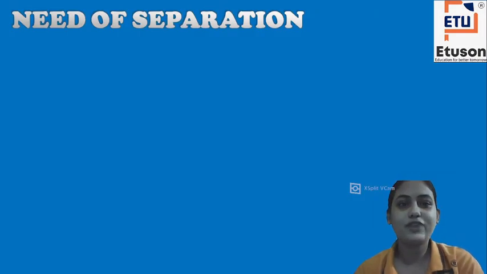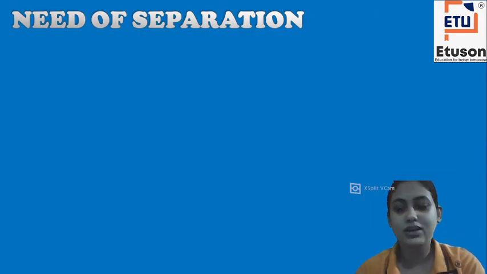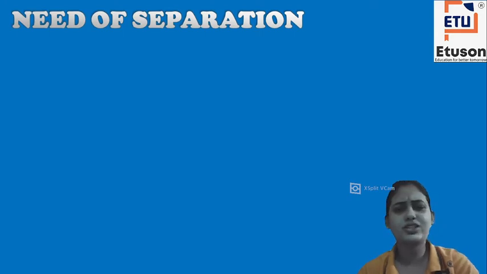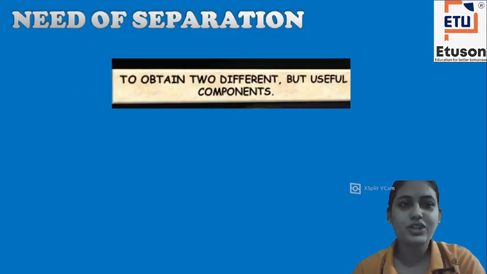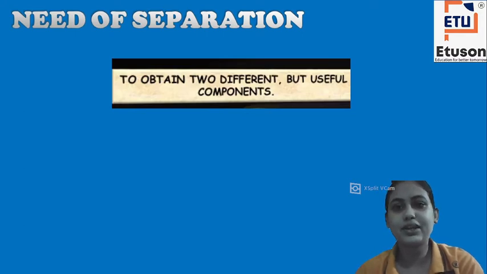Then we focus on the need for separation. We studied that there are mixtures and we separate them. But what is the need? Why do we need to separate the substances? The first point is to obtain two different but useful components. If we separate, we get the useful components from it.